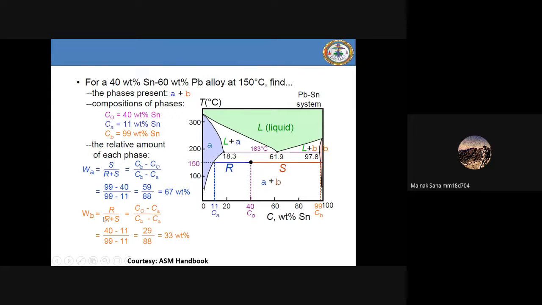And what is the fraction of beta? This is beta, so R divided by R plus S. This is C0 minus CA divided by CB minus CA. If you do 100 minus this, it will also give you the same value, because it is a two-phase region, so the summation should be 100. I already told you in the XRD class.